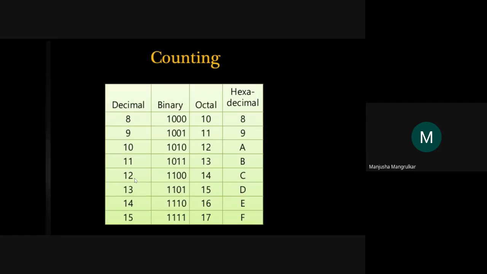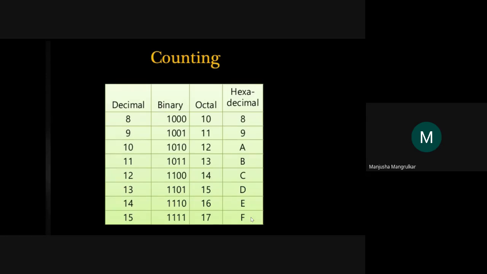12. The binary number is 1100, the octal number is 14, and the hexadecimal number is C. So this is the conversion till 15. The decimal number is 15, the binary number is all 1s, the octal number is 17, and the hexadecimal number is F.